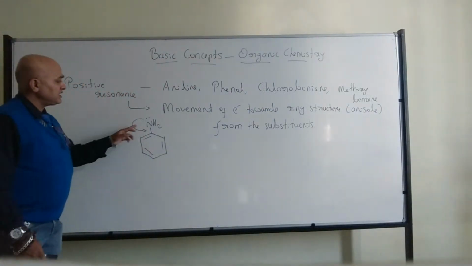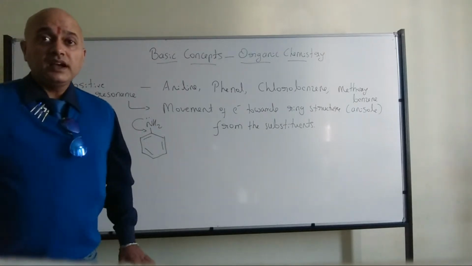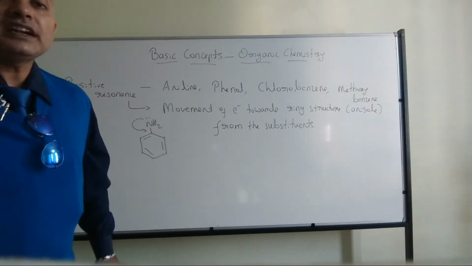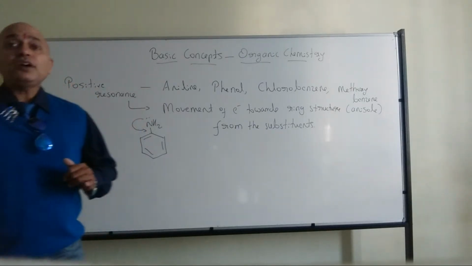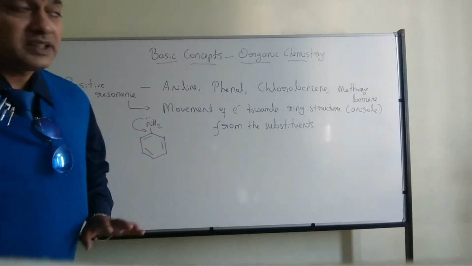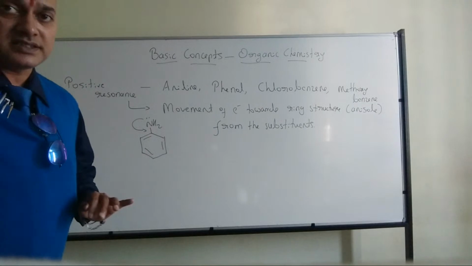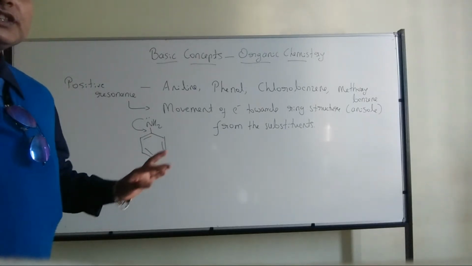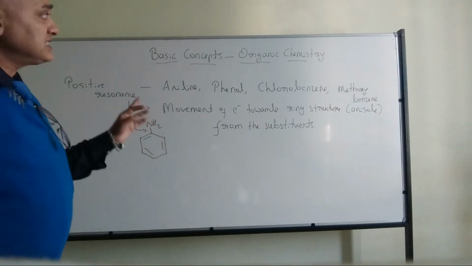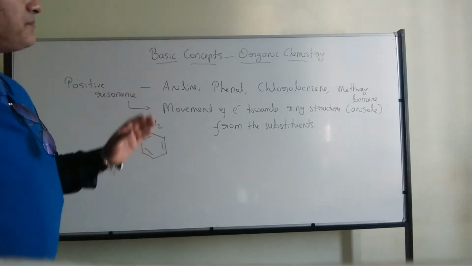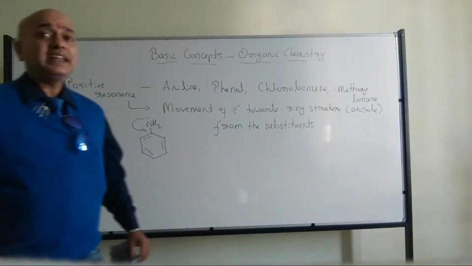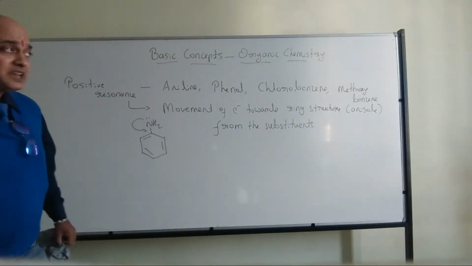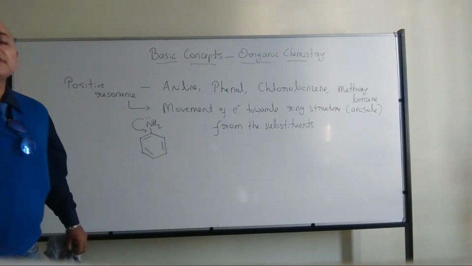So which is the substituent here? That is the amine group. The amine group is the substituent where electrons are moving away from the amine group, or simply you can say movement of electrons away from the substituent. Then it is called positive resonance. All of you have understood? So this is aniline I have written. Same way we have phenol, which will show the same category. Chlorobenzene will also show similar properties. And alkoxybenzene, where I have taken the example of anisole, methoxybenzene, even that will show positive resonance.